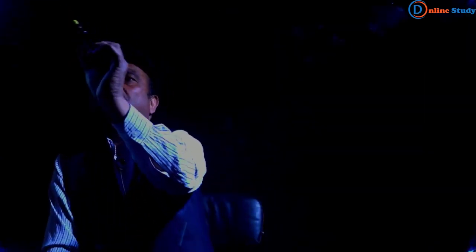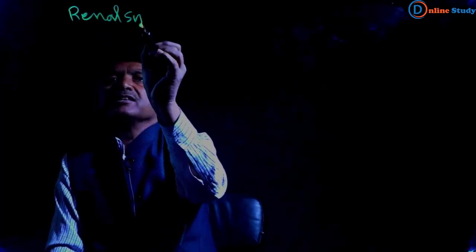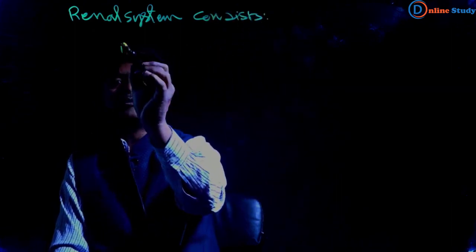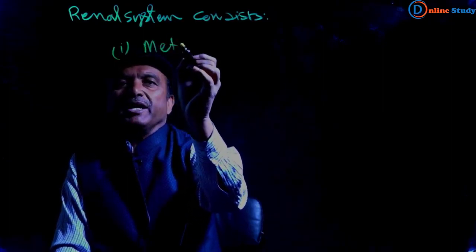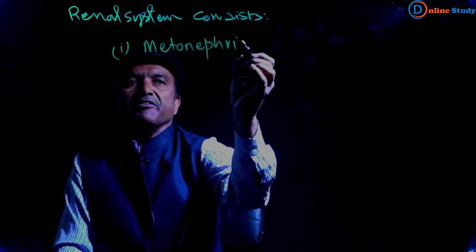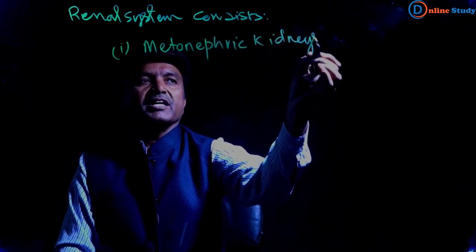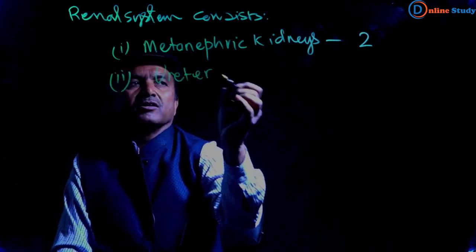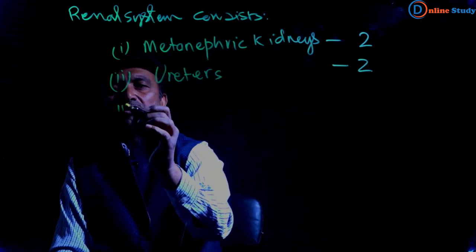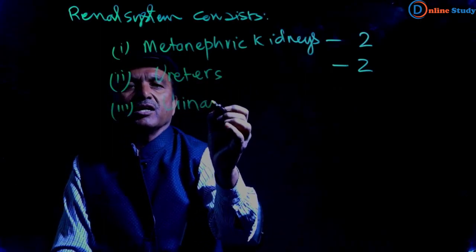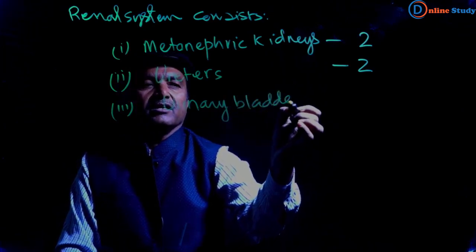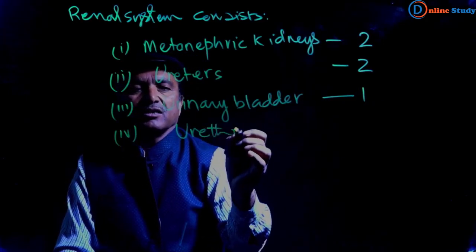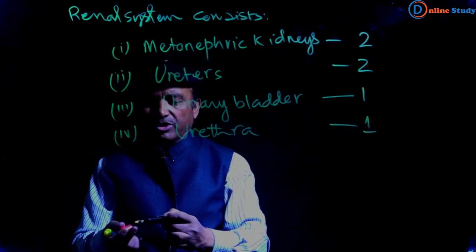The excretory system consists of the renal system: two metanephric kidneys, two ureters, one urinary bladder, and one urethra. So we can discuss about it.